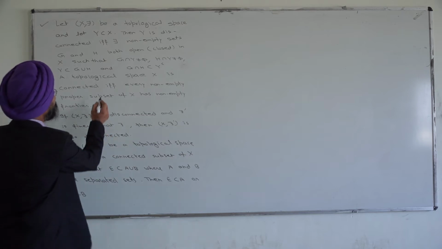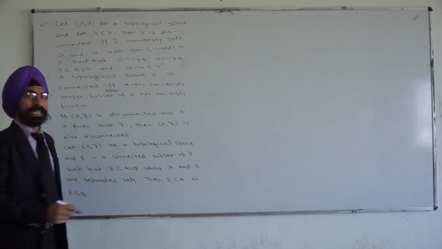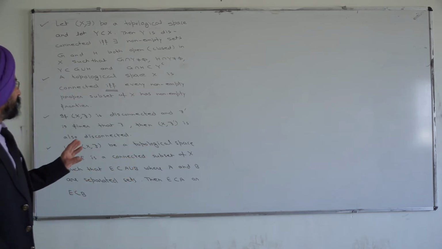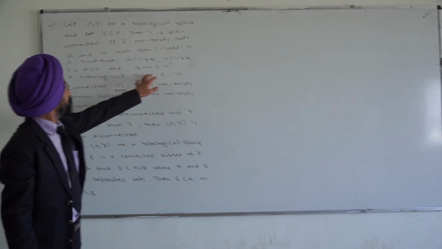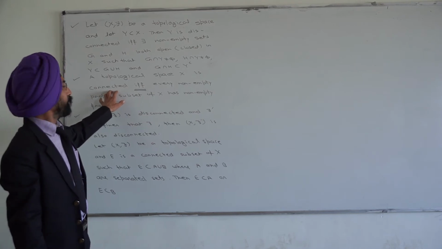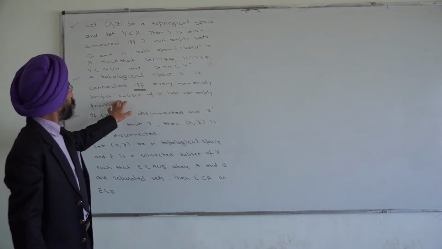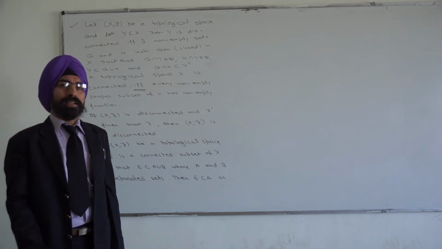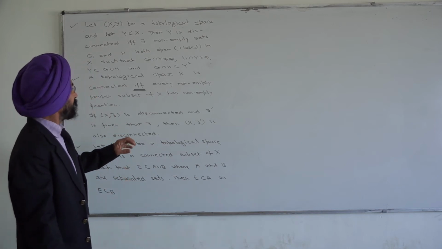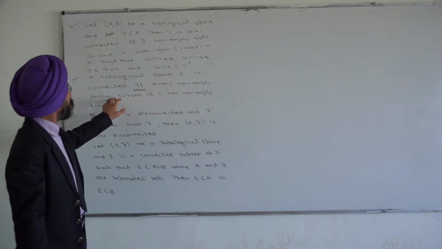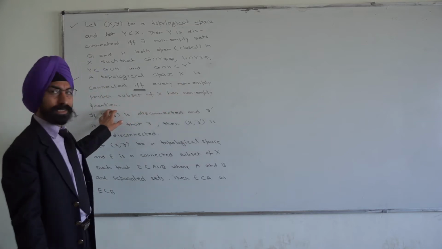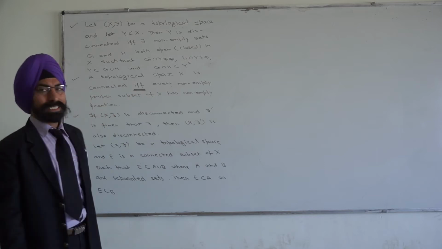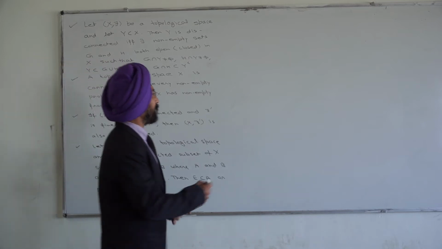Here, since the statement contains if and only if, we will have to prove both sides. That means first we will take the topological space X to be connected, and prove that every non-empty proper subset of X has non-empty frontier. Conversely, we will suppose that every non-empty proper subset of X has non-empty frontier, and we will prove that the topological space X is connected. So first we have the direct proof.